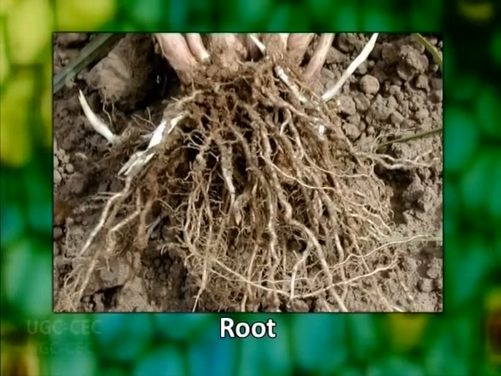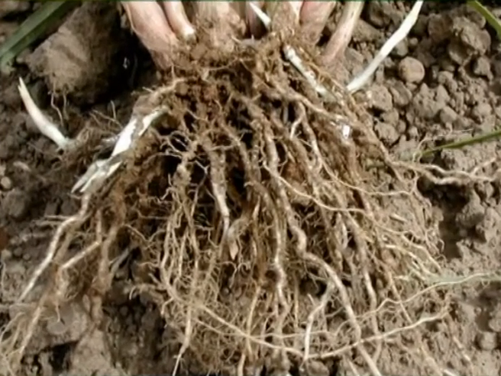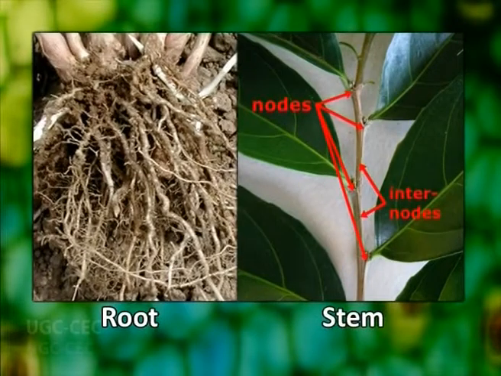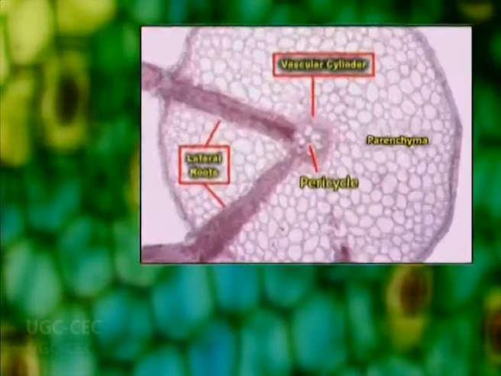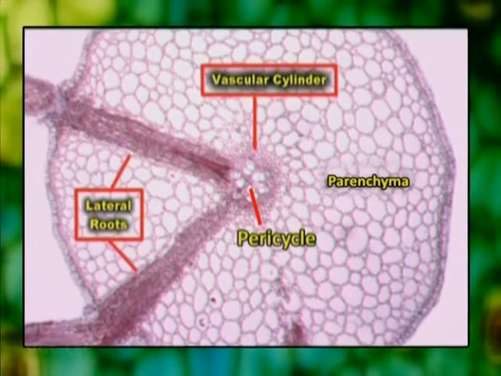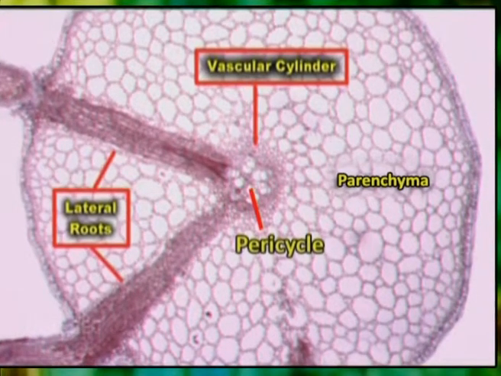Root constitutes the lower portion of the plant axis and it usually develops below the soil surface. The root is thus the descending portion of the plant axis. It is characterized by absence of nodes and internodes. Root bears no appendages that are comparable to the leaves of the stem. Roots are devoid of stomata and their branches originate in the relatively mature tissues of the pericycle, in contrast to the stem where the branches originate from the apical meristem.